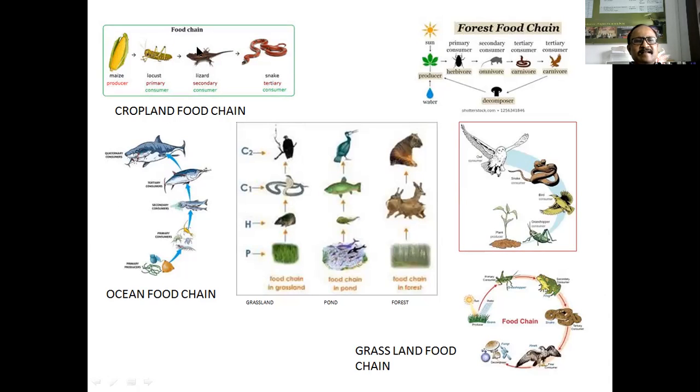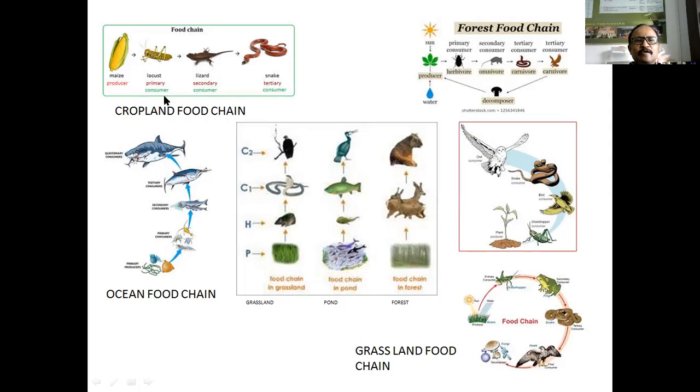Then lizards are the secondary consumers which eat the grasshoppers. Then snakes are tertiary consumer animals. This eats the lizards. But in many cases these snakes directly eat the grasshoppers.